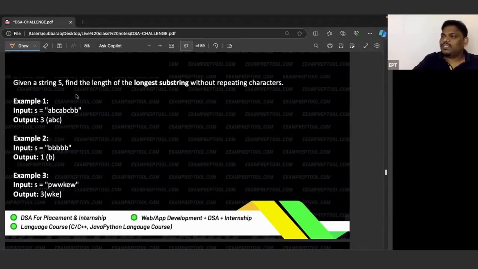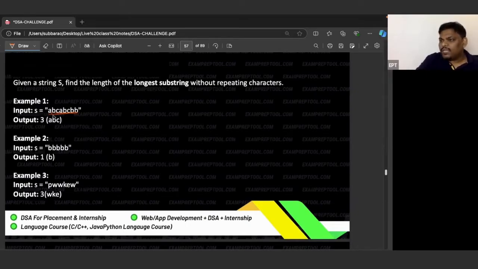One string is given. See the problem. In this string, you have to find out the longest substring, not subsequence. When you say substring, you have to take all adjacent characters. When you say subsequence, you can take from anywhere.